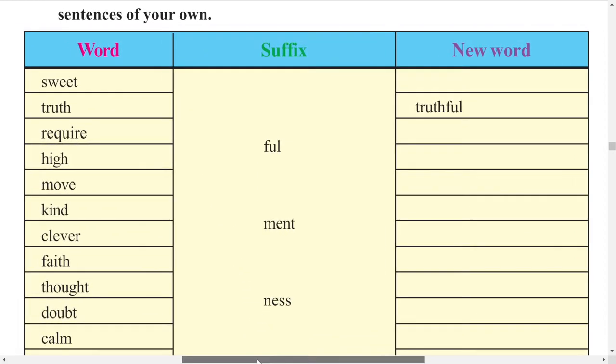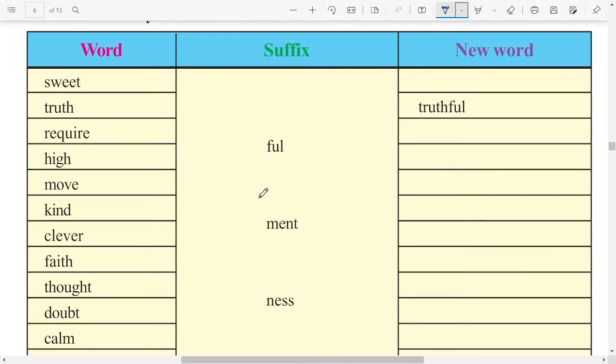So you have a table here, and in the middle, you are given some suffixes. Now using these words which are on the right and using these suffixes, you have to make the new words here. You can use any one of these suffixes. Let us look at the first one, sweet. Which suffix can we use? Sweetful, sweetment, sweetness. We can use sweetness. Let me write, instead of going for very long, this is the first one, this is the second one, this is the third one. Now sweet can be used with ness, that is the third one.